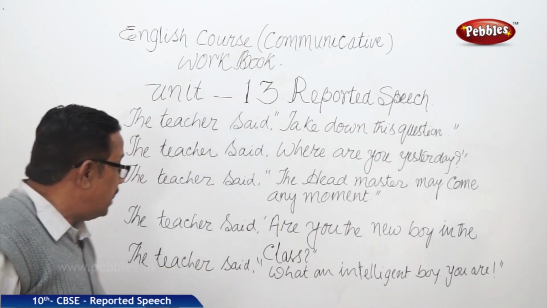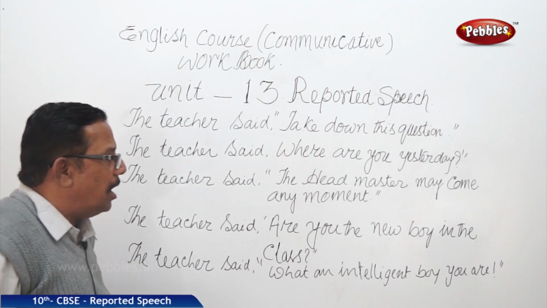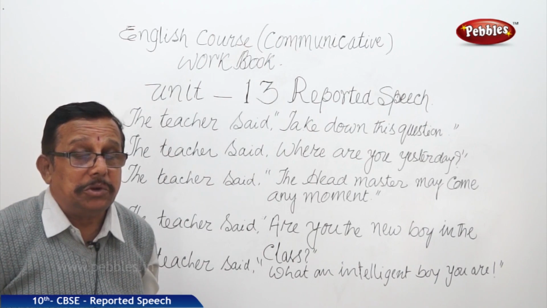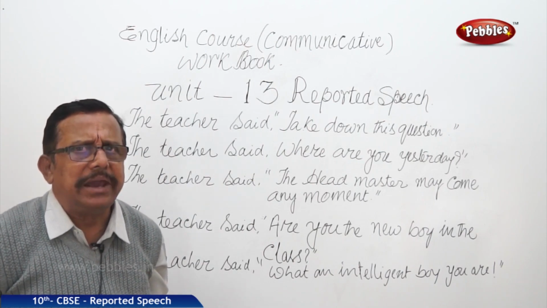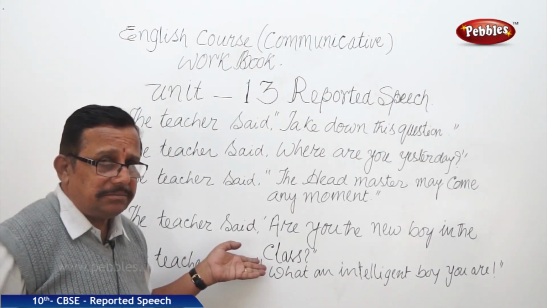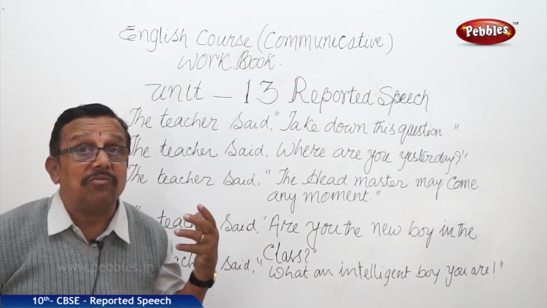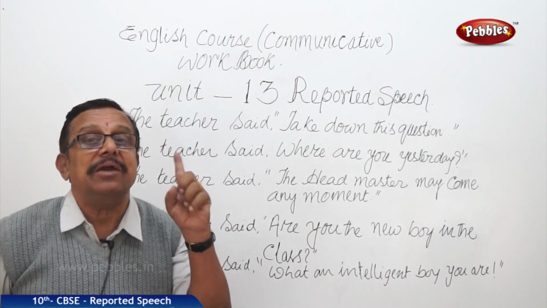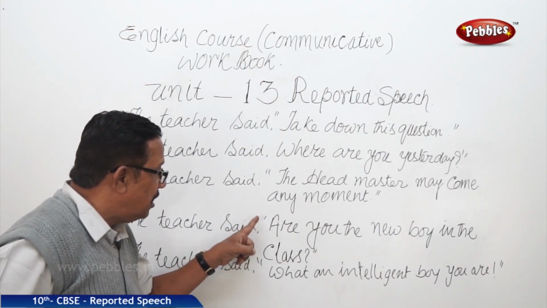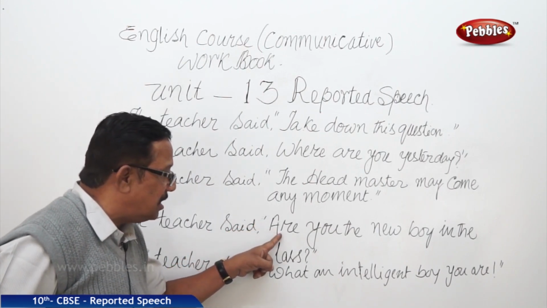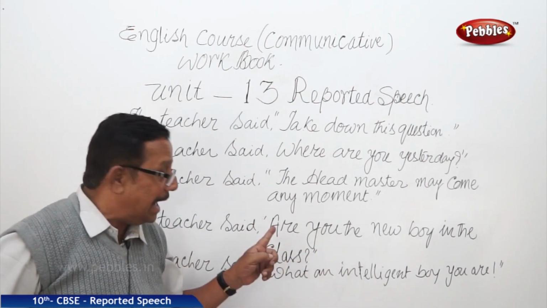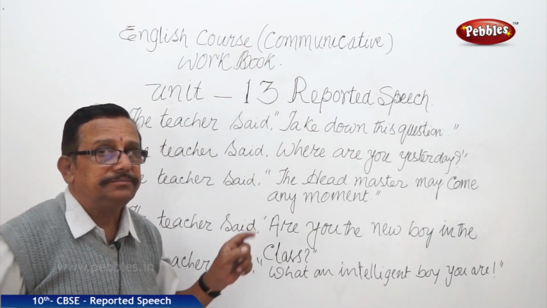Clear? Now again, the teacher said, are you the new boy in the class? He is enquiring. So let us put enquired. The teacher enquired. After enquired, what? If. That is, if at all after the inverted commas there is a helping verb, the question starts with a helping verb, then if should be used here.